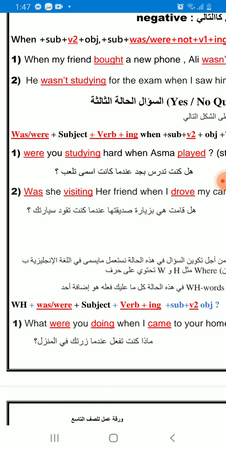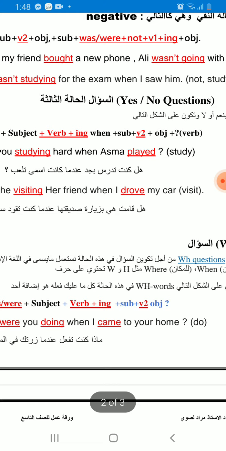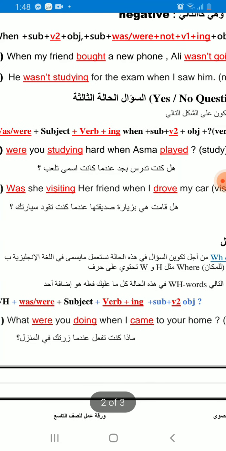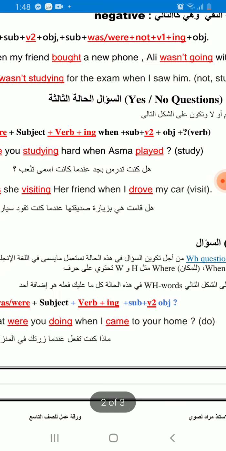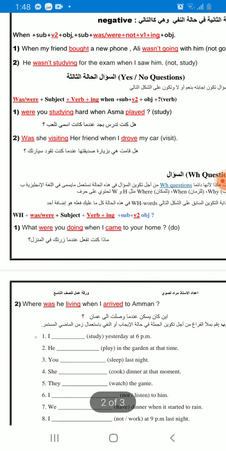Okay, for example, we have: you study hard when Asma played. Were you studying hard when Asma played? Study becomes studying. We have another example here.